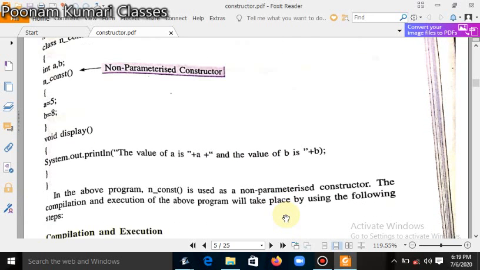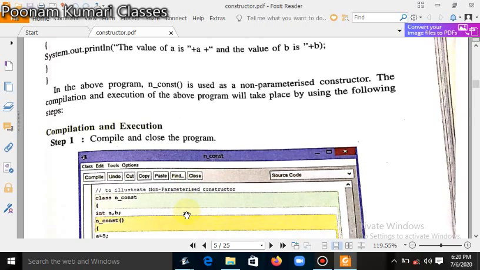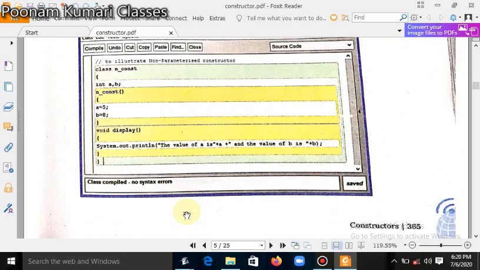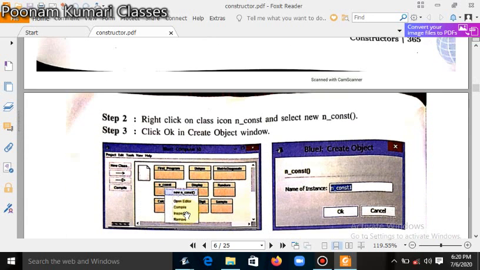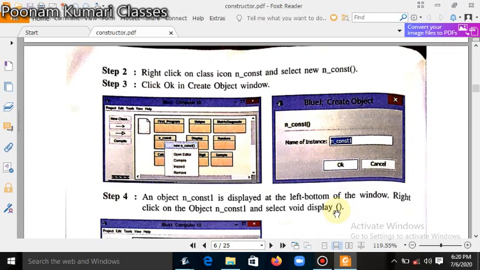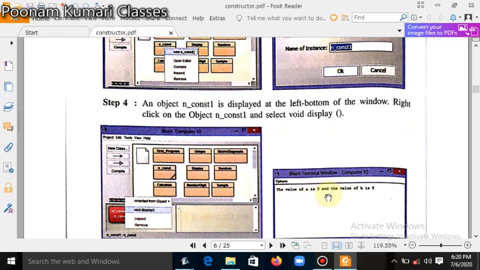So in this program, a non-parameterized constructor is used, and the compilation and execution of the above program will take place using the following steps. So how will you compile? Click on the close button after typing this program. Then you have to right click on the class icon and select new const and click on OK button. Then a red button is created at the bottom side here, then you can click on the void display function, then the terminal window will come in this way.